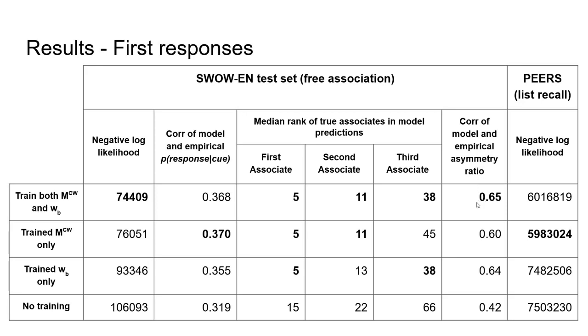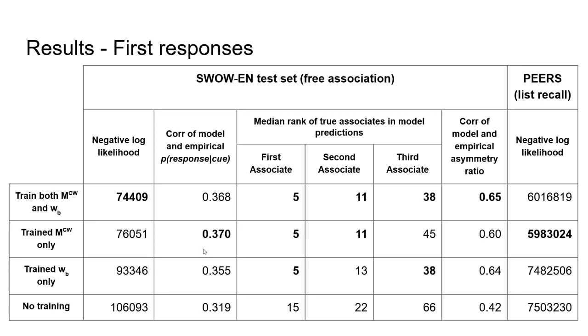given the response. The full model is also at least as good as the other two flexible models and much better than the no training model by median rank of true associates in model predictions. So for example, the true response to a given Q tends to be ranked about fifth in the full model's top responses to that same Q.